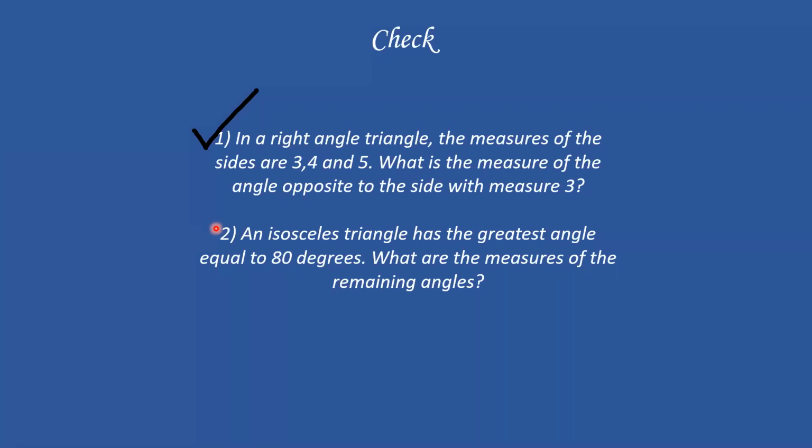An isosceles triangle has the greatest angle equal to 80 degrees. What are the measures of the remaining angles? Absolutely. So can anyone, Prince, can you tell me?